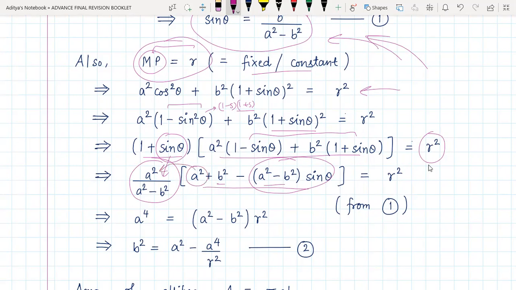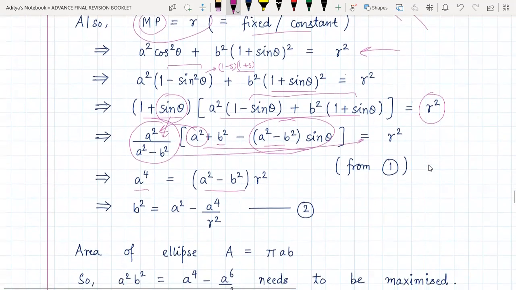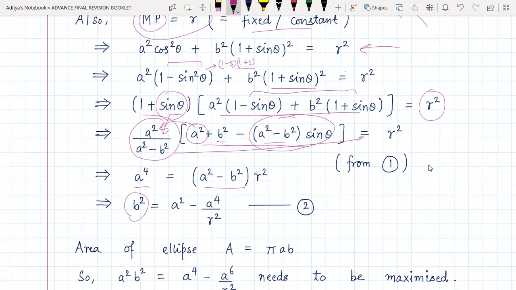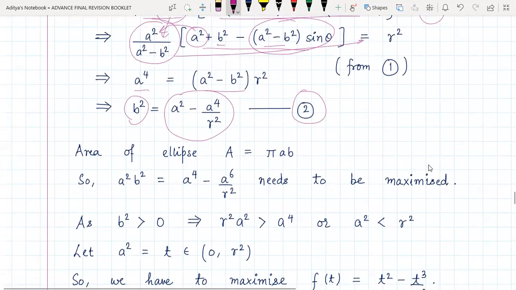Product would be a power 4, cross multiply, so a power 4 is equal to this quantity. Now we can just separate the b square term out and write it in terms of a and r alone, which we are calling equation number 2. Now area of an ellipse is obviously given by A is equal to pi ab.